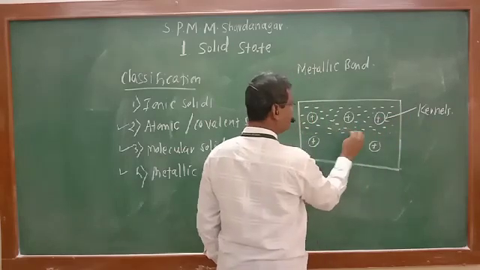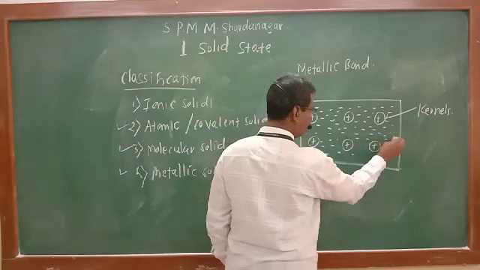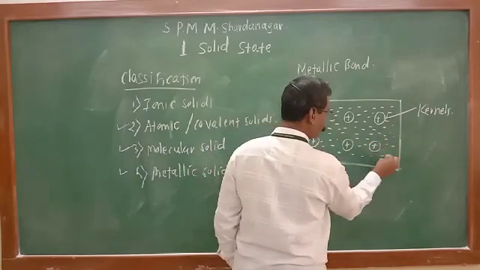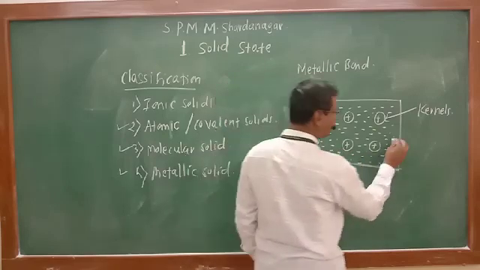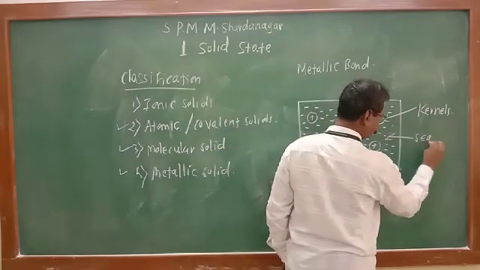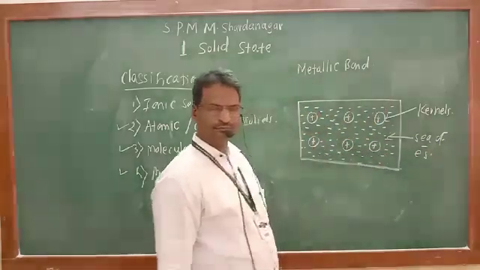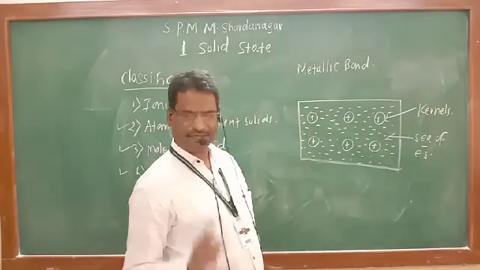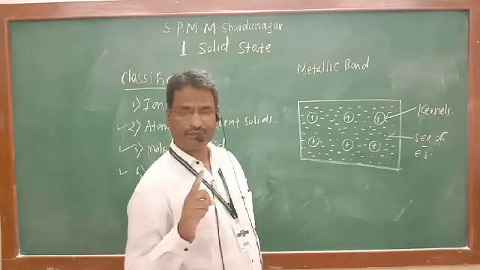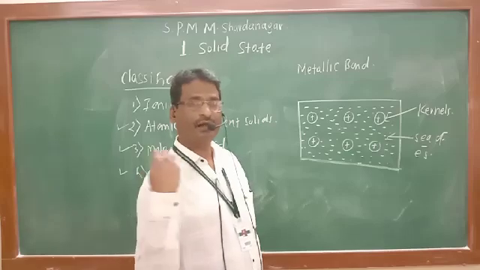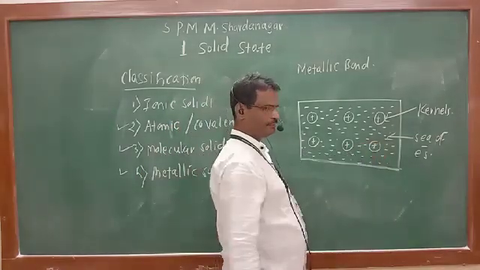These are known as delocalized electrons, or it is also known as a sea of electrons. Positively charged metal kernels are present in less number, and negatively charged electrons are present in a very large number. Therefore, it is known as a sea of electrons.